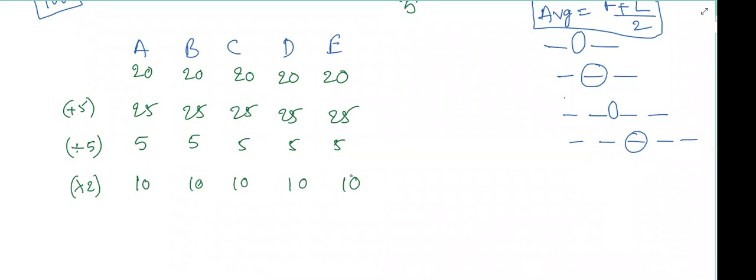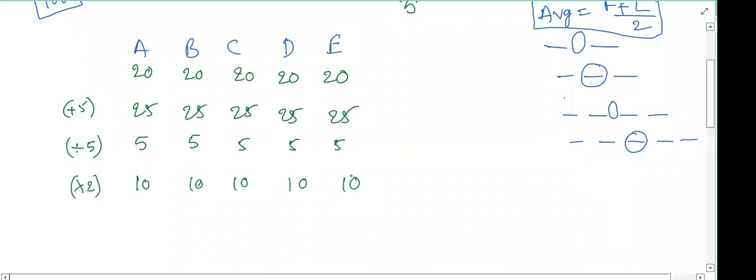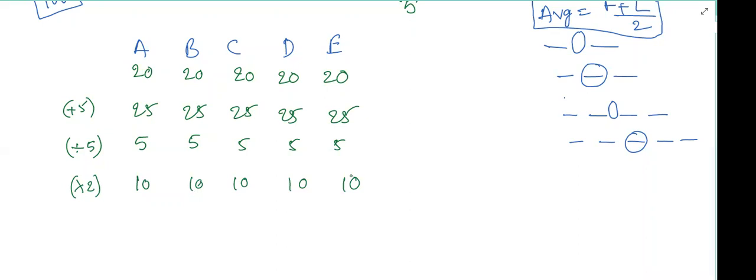New average is 10, sir. Previously 5. What can be our conclusion here? What can we conclude? If each number is multiplied by 2, then the average will be multiplied by the same number. Yes or no?